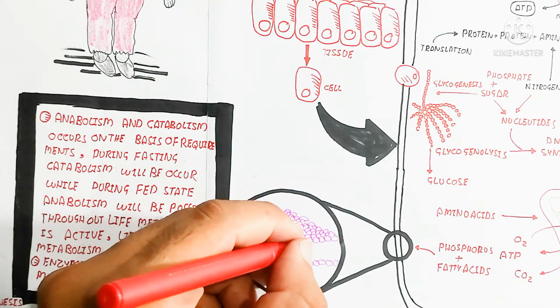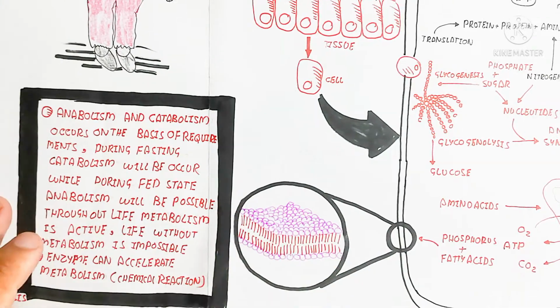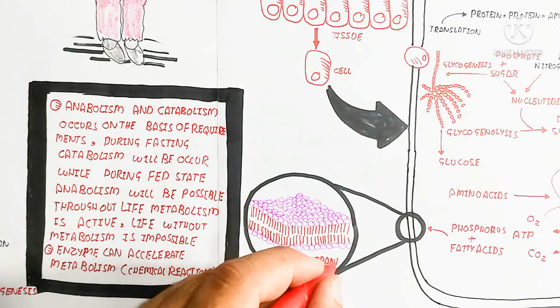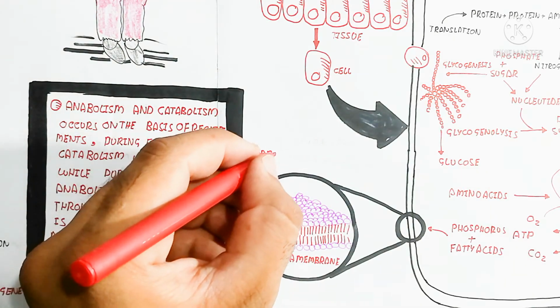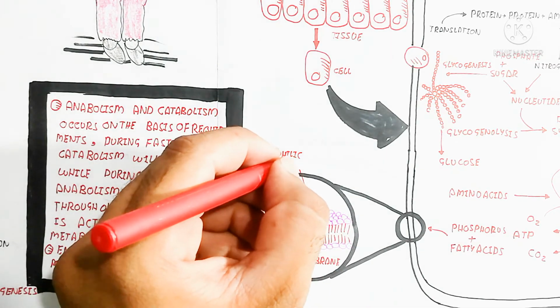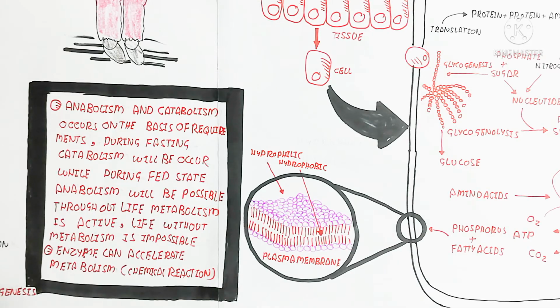The hydrophilic part outside is the phosphorus-containing region, while the tail is the fatty acid, which is the hydrophobic part. So the fat is hydrophobic and the phosphorus-containing compound is hydrophilic, because of the negative charge of the oxygen, water will be attracted. So that is the plasma membrane.